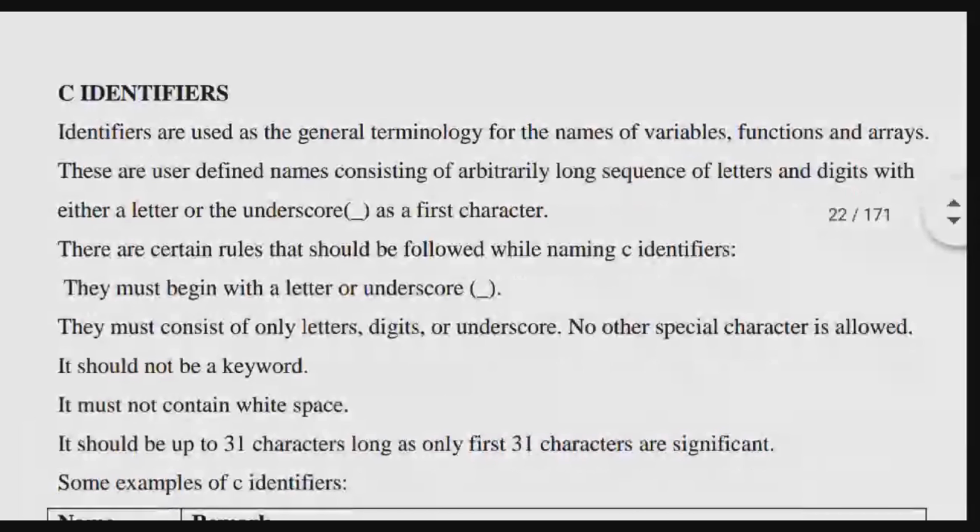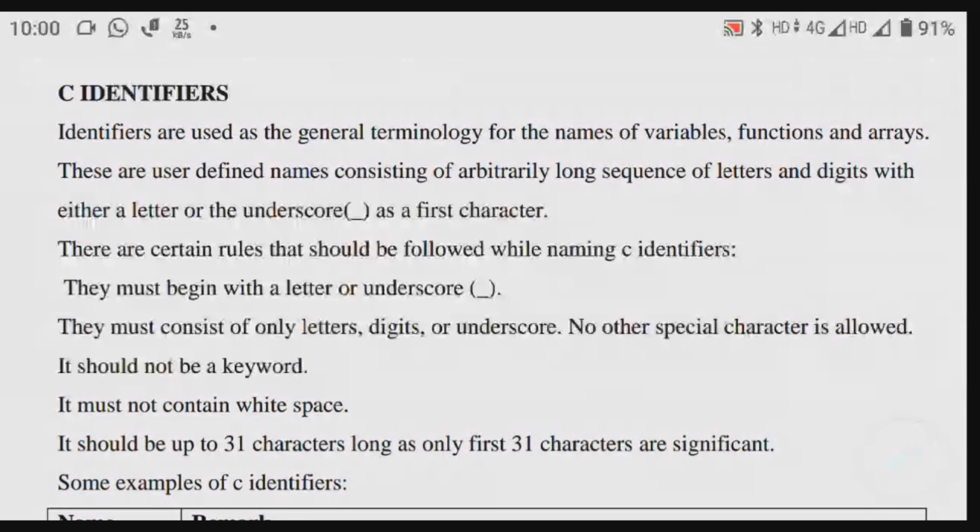Okay. The next one is C identifiers. Identifiers are used as the general terminology for the names of variables, functions, and arrays. So, what is a function? What is an array? Those things we will also discuss. Don't worry. What is a pointer? Those things we will discuss in detail. First, these are the terms we are going to use in the C language mostly.